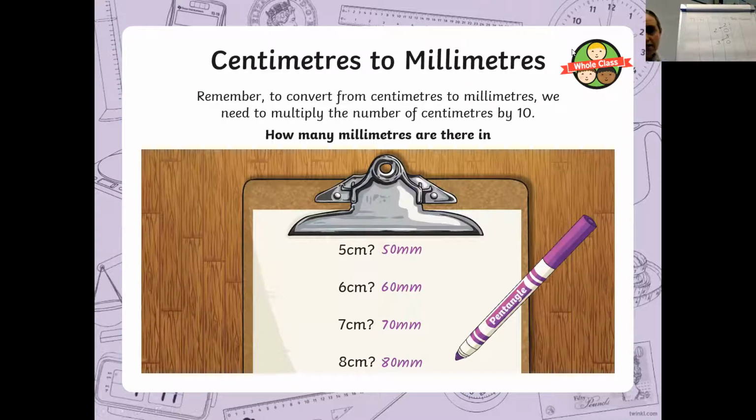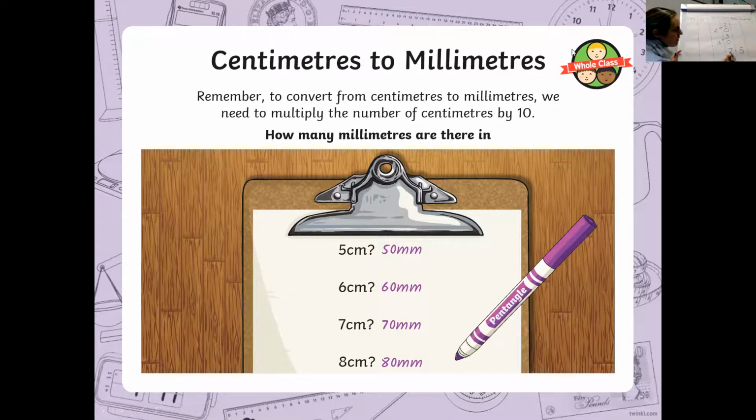What about if I had 7.5 centimetres? So you've just measured something as you were doing the other day, and it came to 7.5 centimetres. If that was the case, you would put 7 in the ones column, your decimal point where it goes, and the 5 in the tenths. Just pause your videos and see if you can work out how many millimetres there are in 7.5 centimetres. Remember, the numbers are moving one place to the left.